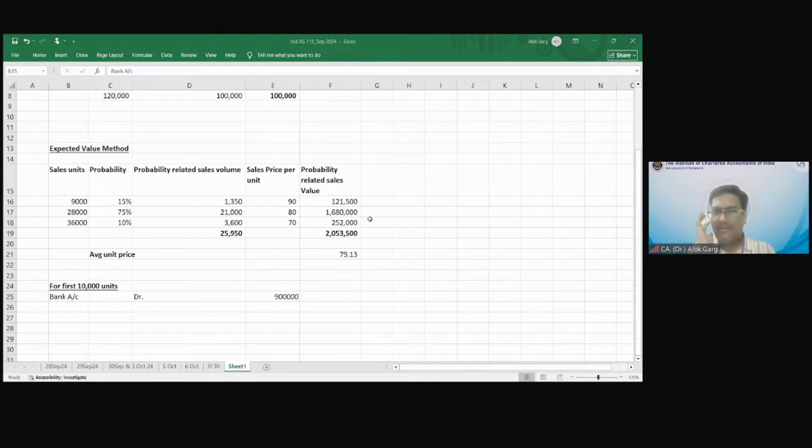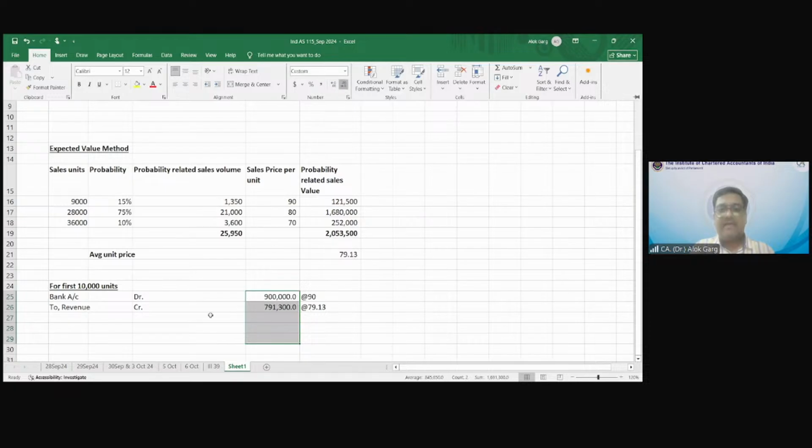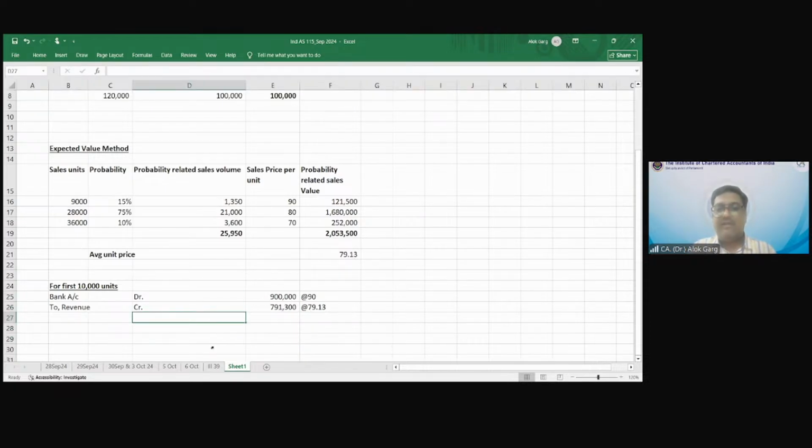Yes, sir. To revenue. But at what value is the revenue going to be recognized? This amount is at the rate of 90, and this revenue has to be recognized at the rate of 79.13. So the quantity is, to revenue credit, 10,000 multiplied by 79 rupees 13 paisa. The amount received is 9 lakh. Revenue is 791,300.